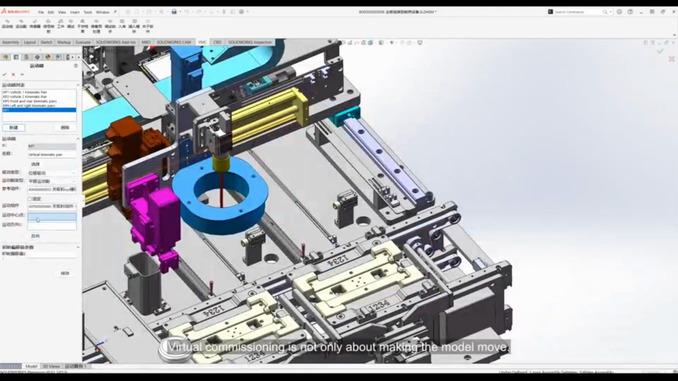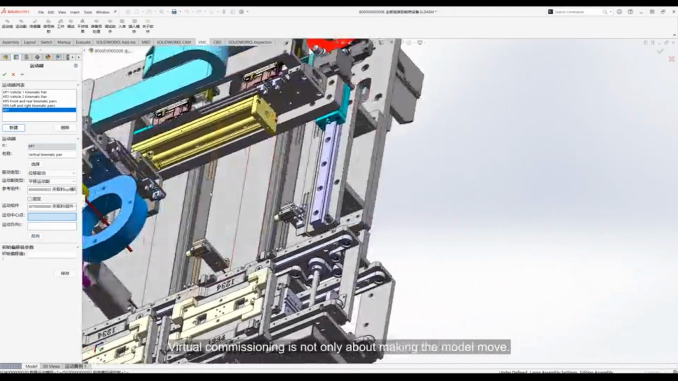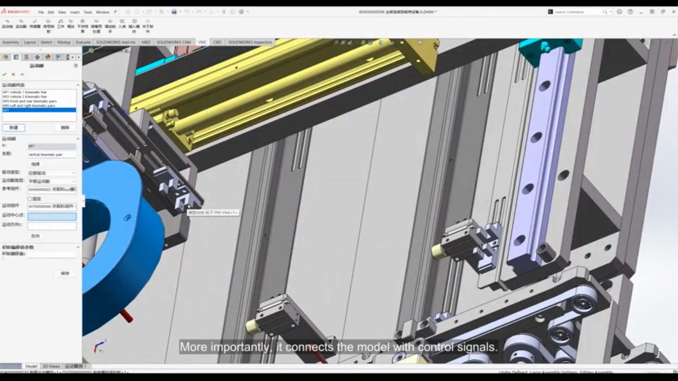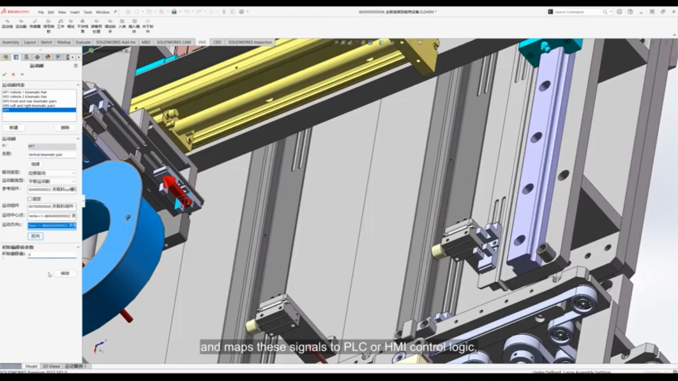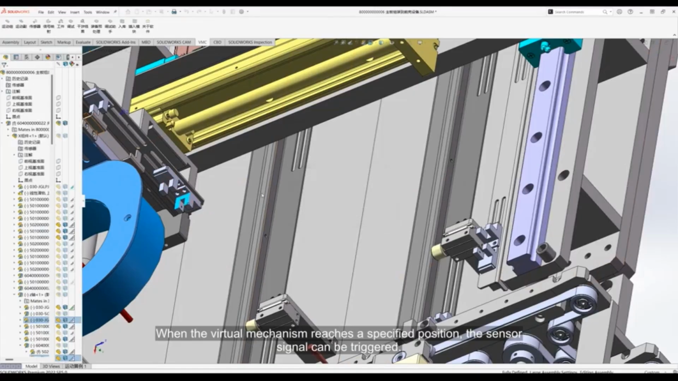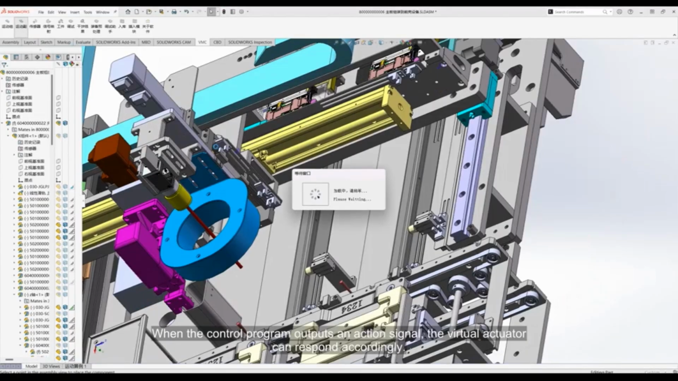Virtual commissioning is not only about making the model move. More importantly, it connects the model with control signals. VMC supports the definition of sensors, limit switches, detection points, and actuator signals, and maps these signals to PLC or HMI control logic. When the virtual mechanism reaches a specified position, the sensor signal can be triggered. When the control program outputs an action signal, the virtual actuator can respond accordingly.